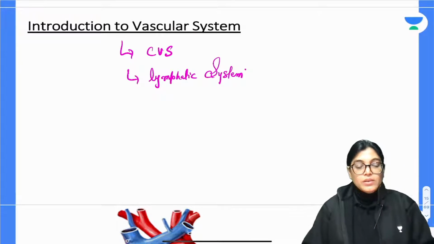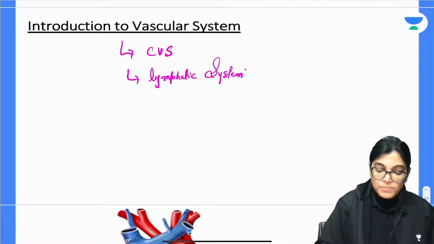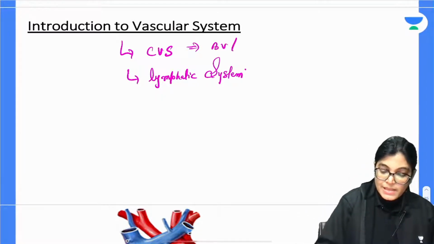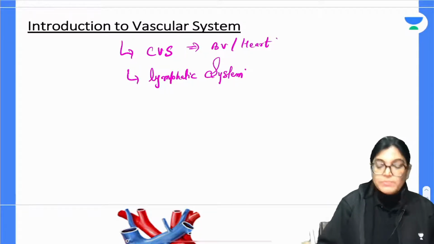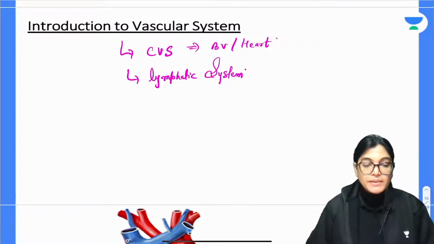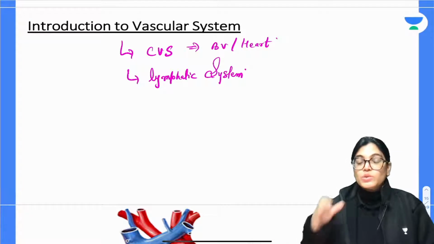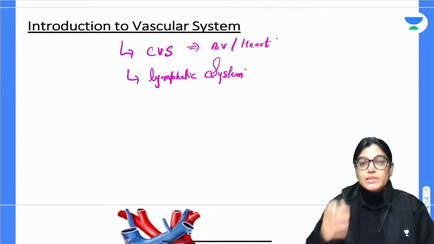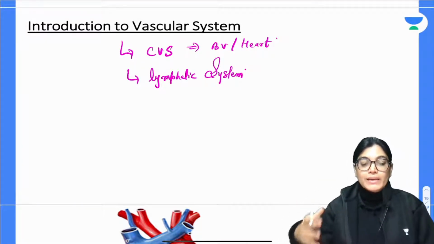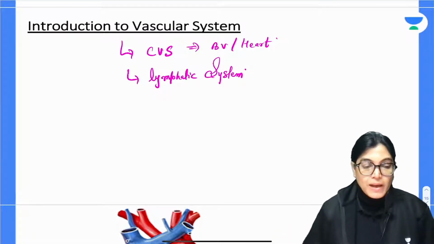Okay, so when we talk about the CVS, what do we discuss in it? Blood vessels and the heart. Exactly, the heart will be discussed in gross anatomy in the thorax part. General features of blood vessels: today the target of my session is to discuss the general features of the blood vessels.